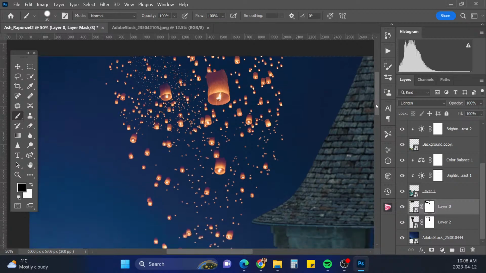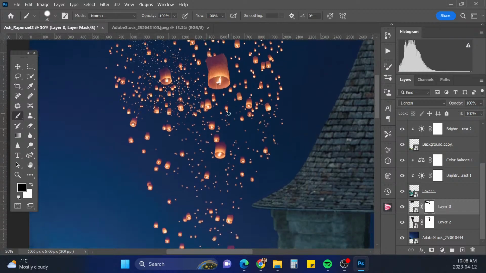So yeah, any that look a little faded or not blending nicely, I'm just painting those out.